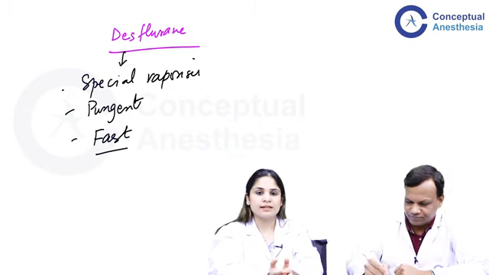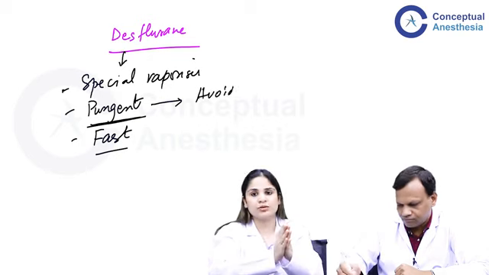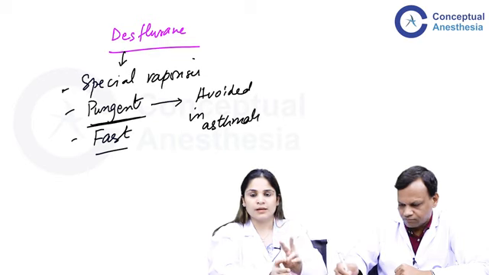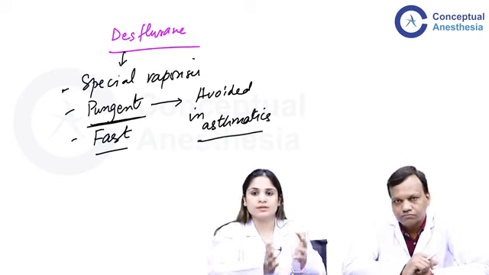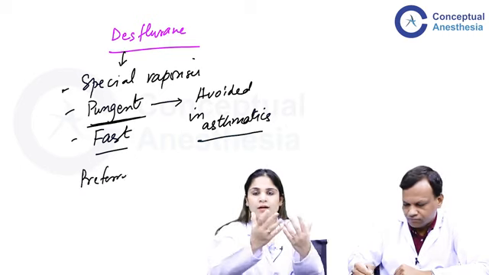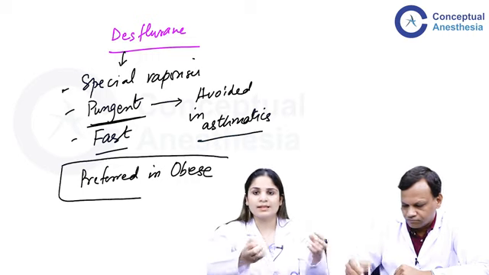Since it is pungent in nature, we also don't prefer it in asthmatic patients because it can cause irritation of the airway and lead to reflex spasm of the bronchi. The second important point is we prefer to use this in obese patients. So whenever you have someone for bariatric surgery or an obese patient for any other surgery, now your volatile anesthetic